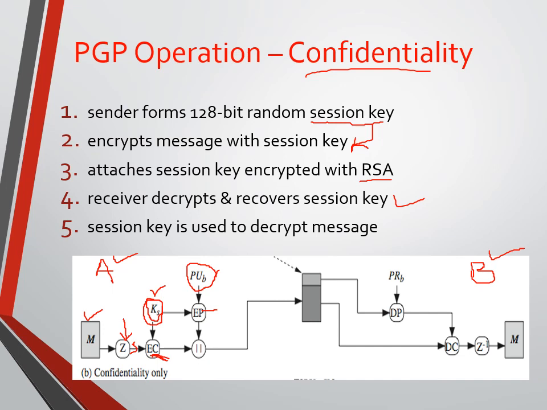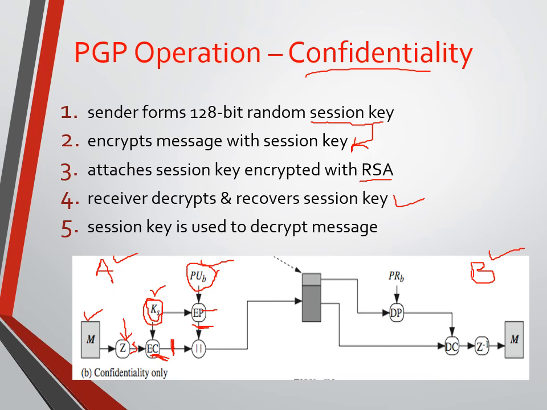Now the session key is encrypted by using the public key of user B. So we get the encrypted secret key. At the other stage we have the encrypted message, the encrypted compressed data.